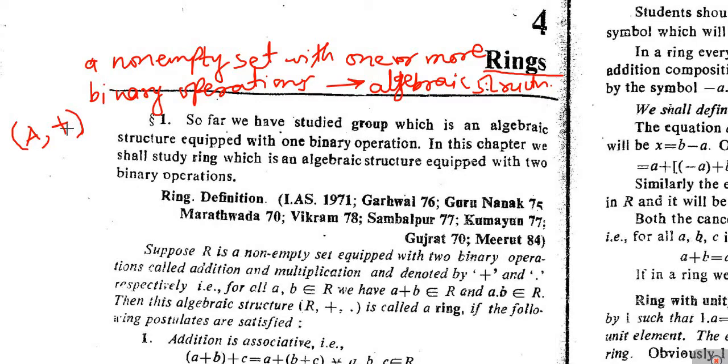Then we say that this algebraic structure is a group if it satisfies four properties. The first property is closeness.